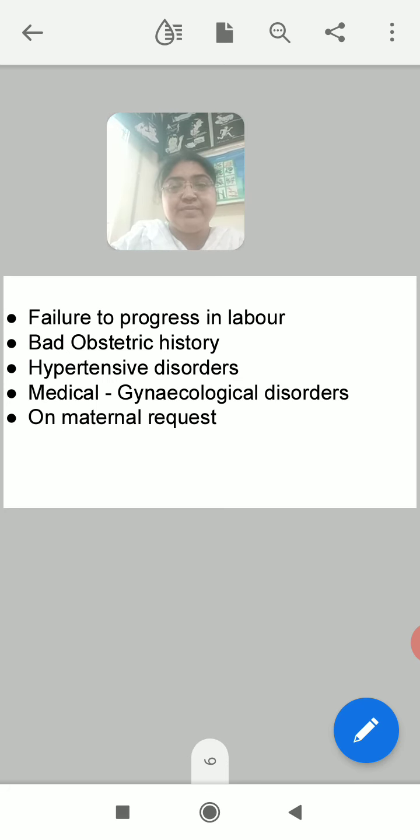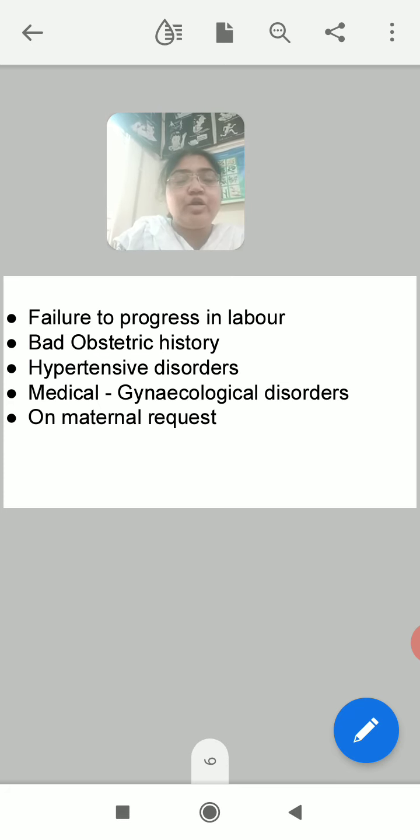Hypertensive disorders like severe preeclampsia or eclampsia. Severe preeclampsia very soon leads to eclampsia, and if the patient already has eclampsia during pregnancy, there are chances that she may get an eclamptic fit, eclamptic convulsion during labor. So intrapartum convulsion may develop, and it is quite difficult to tackle, and that's why we should go for the caesarean section.